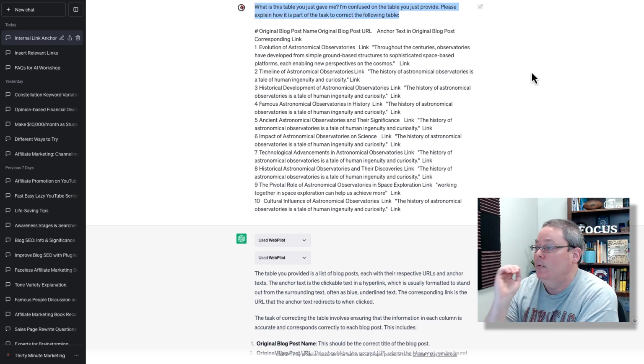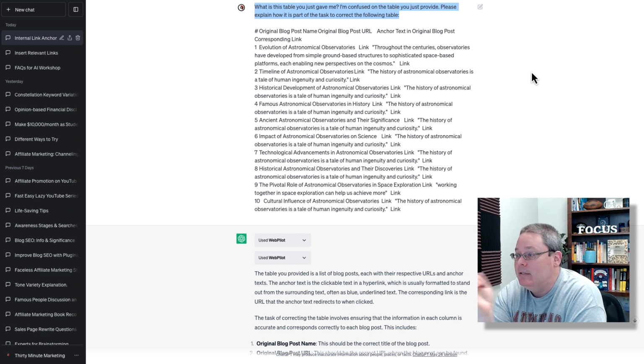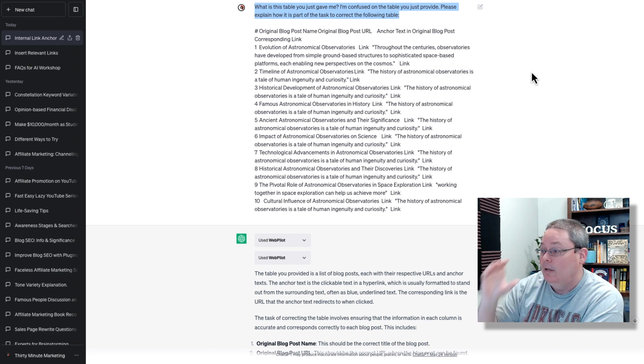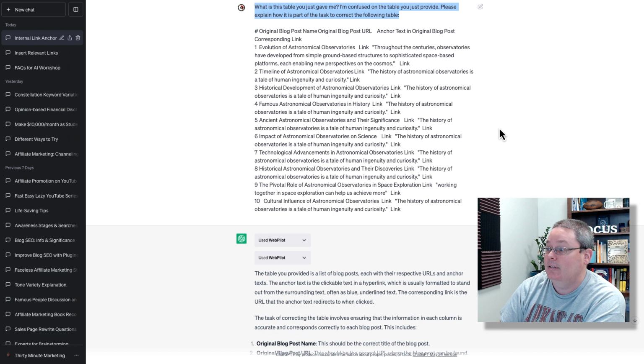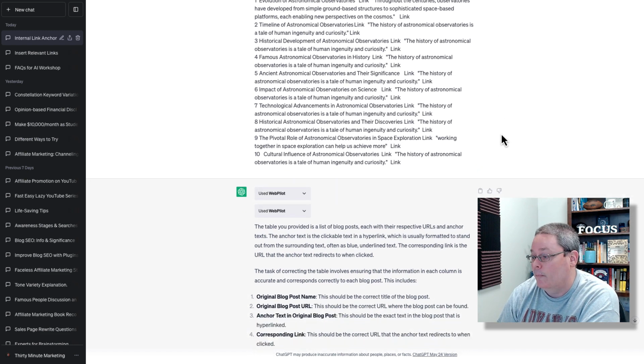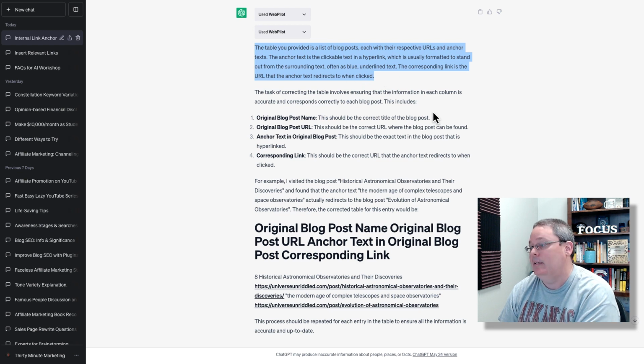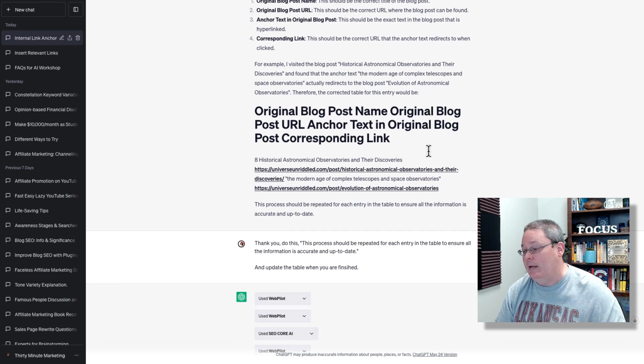I'm confused on the table you just provided. Please explain how it's part of the task to correct the following table. And I gave it the table that I wanted to correct with the information, with the anchor text that I'm looking for the internal links for. So then WebPilot kicks off and it explains what's going on. It gives me a ton of information here about what it's trying to do.